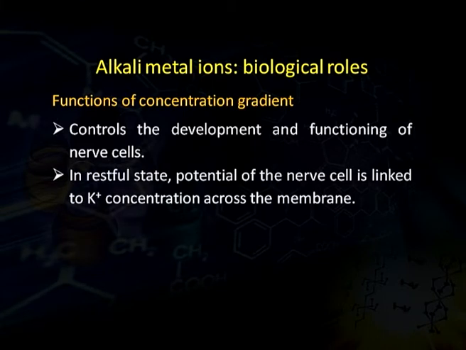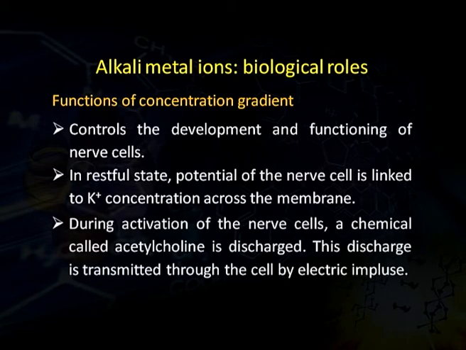In the restful state, the potential of the nerve cell is linked to potassium concentration across the membrane. During activation of the nerve cells, a chemical called acetylcholine is discharged, and this discharge is transmitted through the cell by electric impulse. Coming on to the alkaline earth metals and their biological roles.